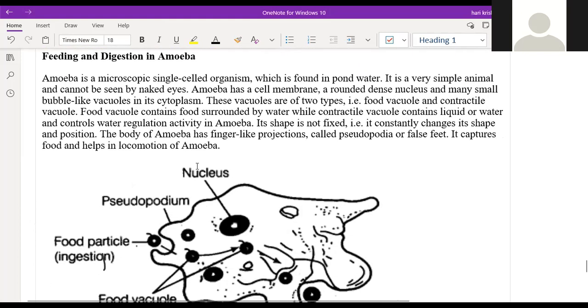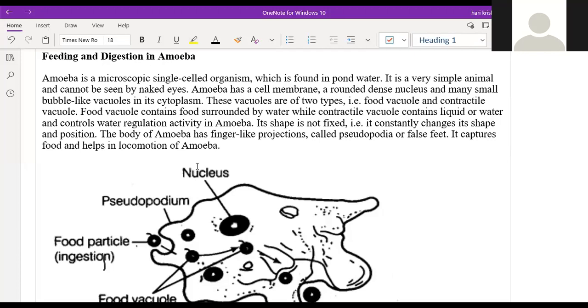Next is feeding and digestion in amoeba. We know amoeba is a single-celled organism, so it doesn't have separate organs for digestion, excretion, or circulation. It follows the holozoic mode of nutrition. Whenever food particles are there, the amoeba temporarily creates finger-like projections to surround the food particles, called pseudopodia.